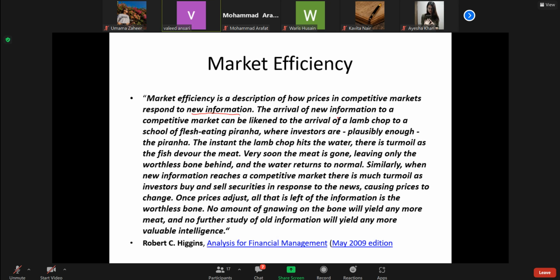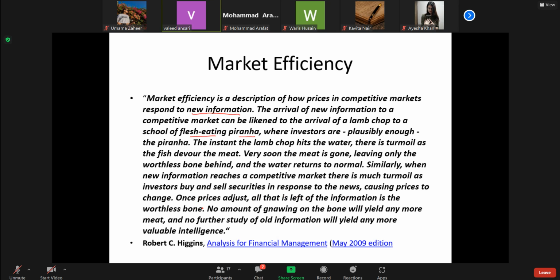The arrival of new information to a competitive market is likened to the arrival of a lamb chop to a school of flesh-eating fish, the investors. The instant the lamb chop hits the water, there is turmoil as the fish devour the meat. Very soon the meat is gone, leaving only the worthless bone behind, and the water returns to normal. Similarly, when new information reaches a competitive market, there is much turmoil. Investors buy and sell in response to the news, causing prices to move. Once the price adjusts, all that is left of the information is the worthless bone.